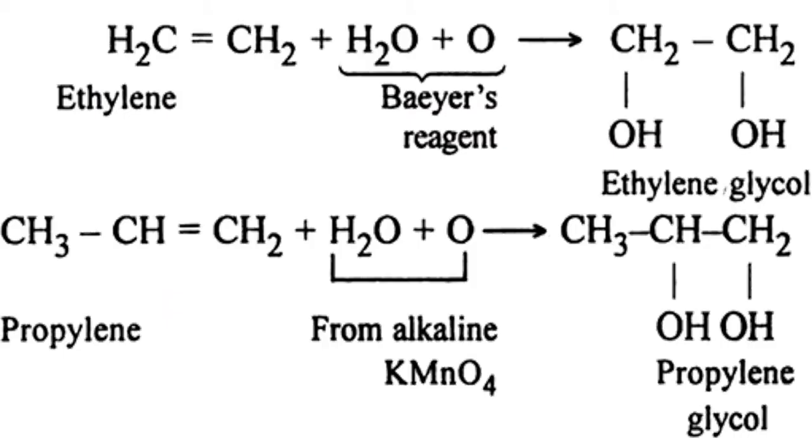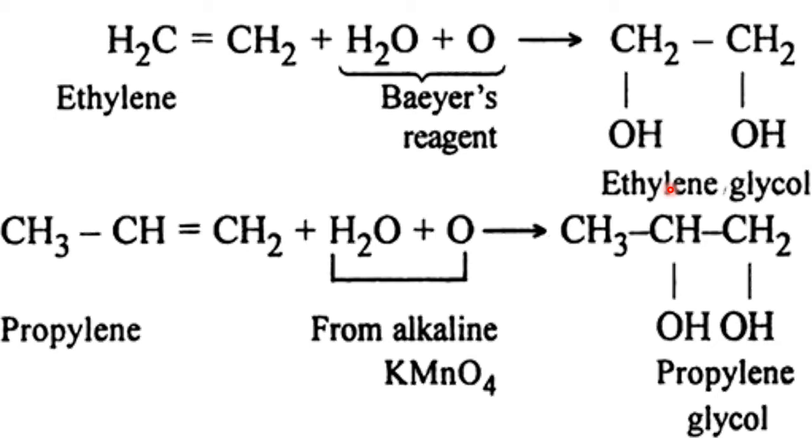Now these are called oxidation reactions of alkenes, using Bayer's reagent or a strong oxidizing agent, potassium permanganate or potassium dichromate. So accordingly, what did we get here? For the carbon chain, two OH groups are there. Dihydric alcohols are called glycols.